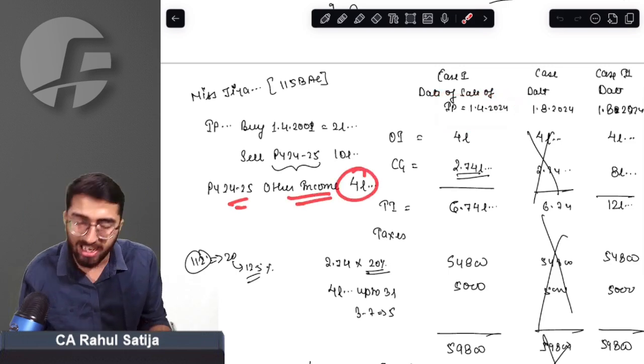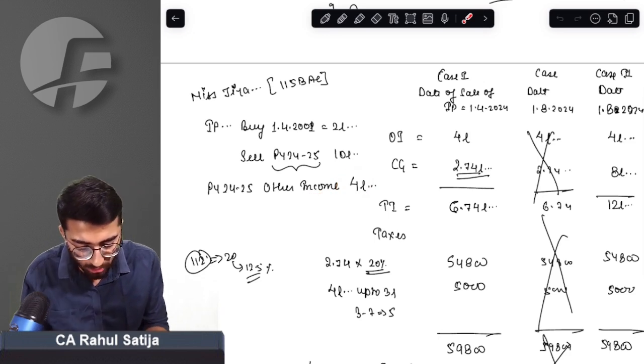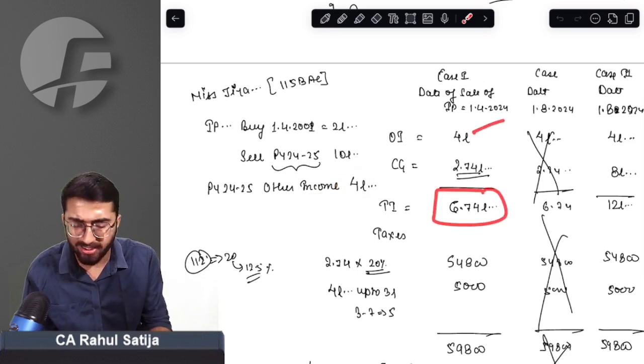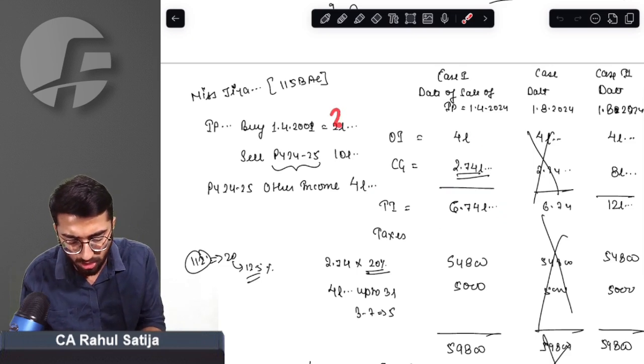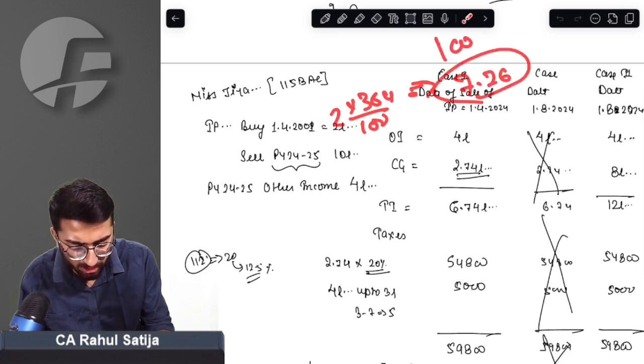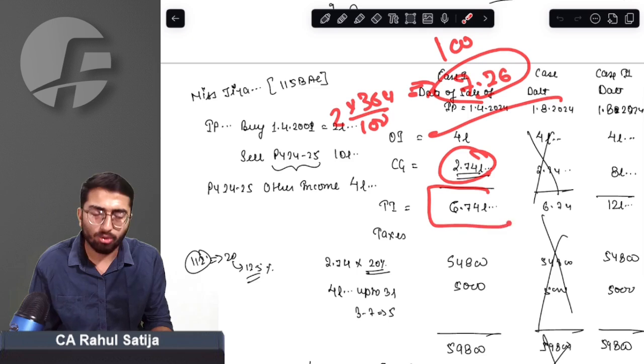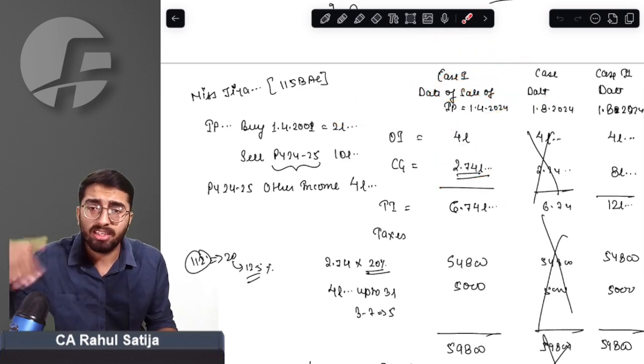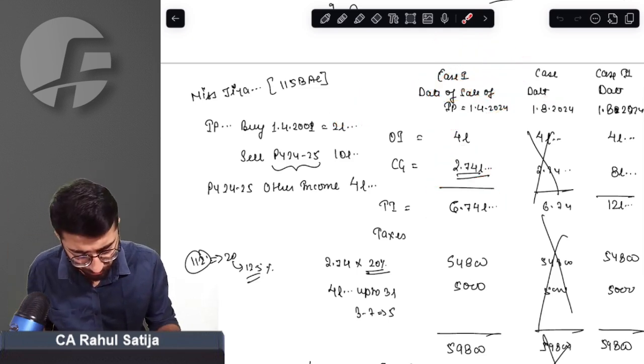And other income of Jia is 4 lakh rupees. If you index this cost, 2 lakh divided by 100 into 363, you will get something like 7.26 lakh, and the capital gain will turn out to be 2.74 lakh. Her total income will turn out to be 6.74 lakh. This was the case before the budget.